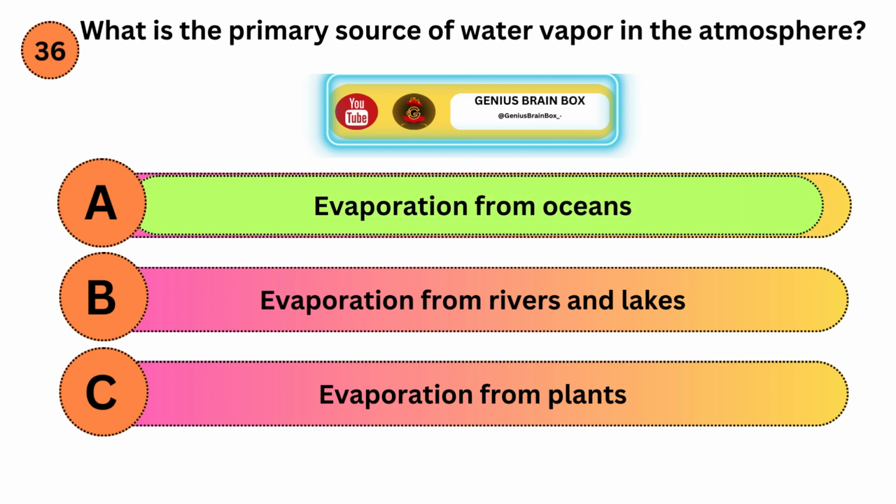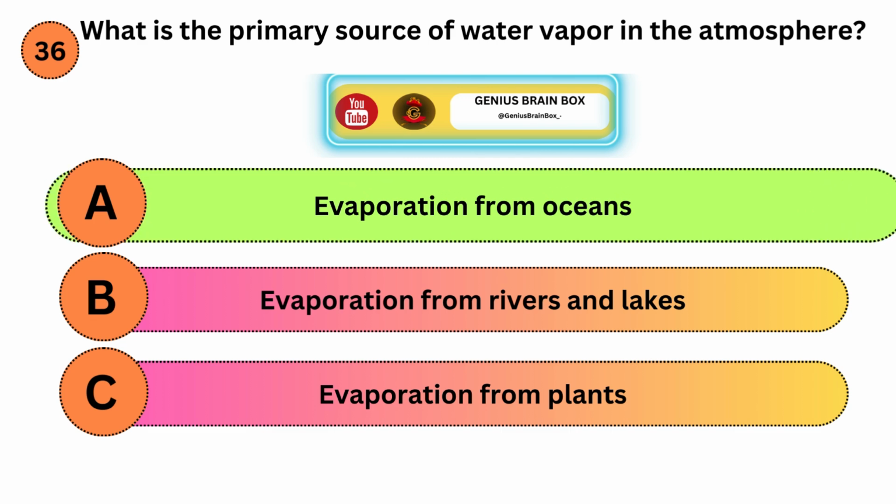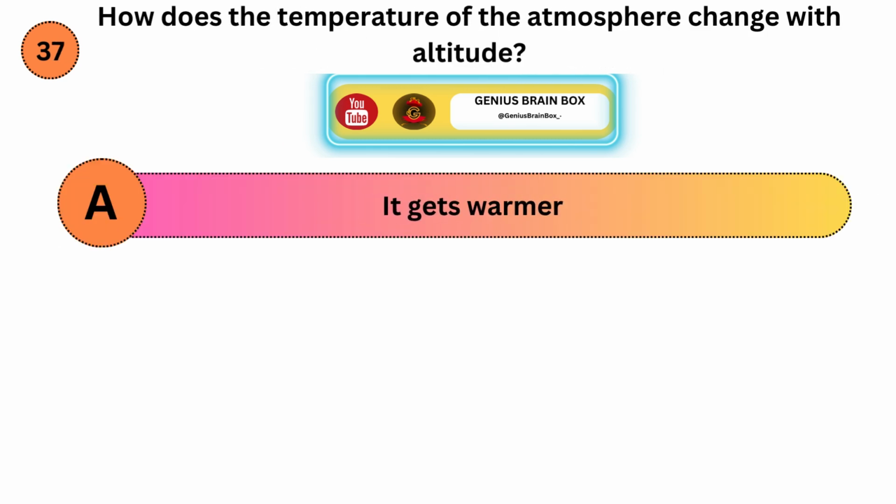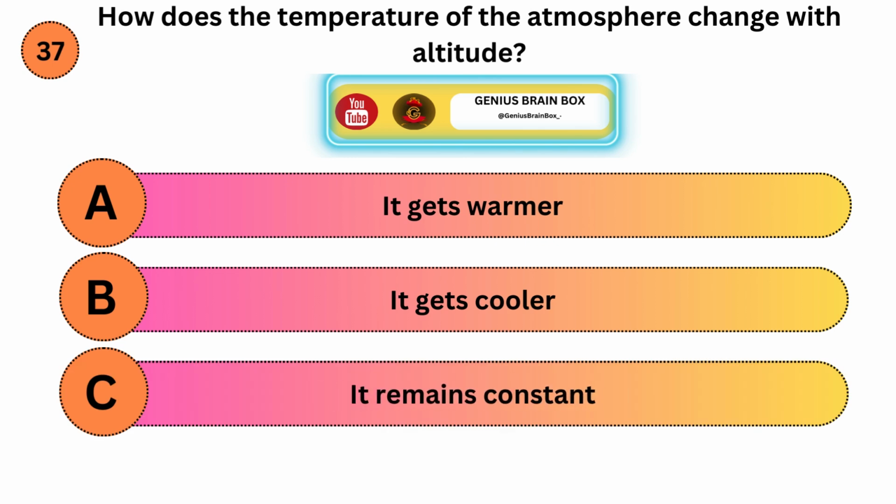Correct answer is A. Explanation. Evaporation from oceans is the primary source of water vapor in the atmosphere due to their vast surface area. How does the temperature of the atmosphere change with altitude? Option A, it gets warmer. Option B, it gets cooler. Option C, it remains constant.